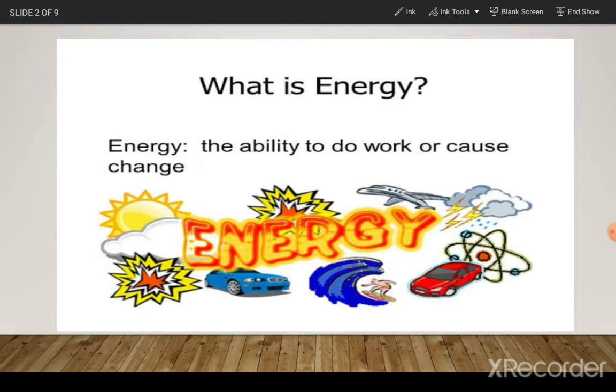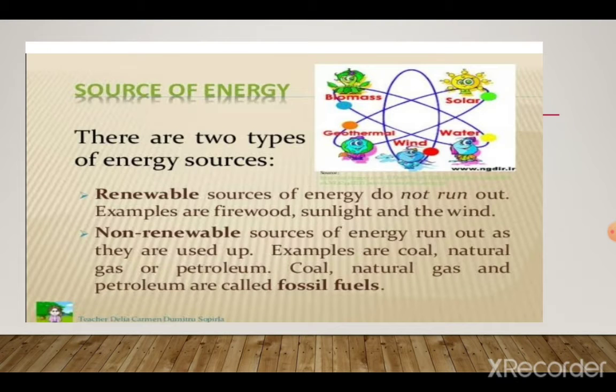And from where does this energy come from? ये energy कहाँ से आती है? So we are going to read about the sources of energy.